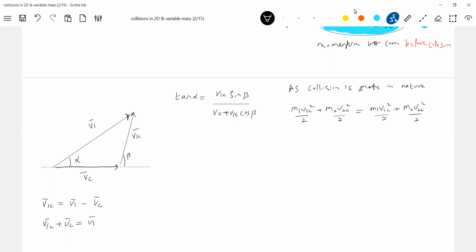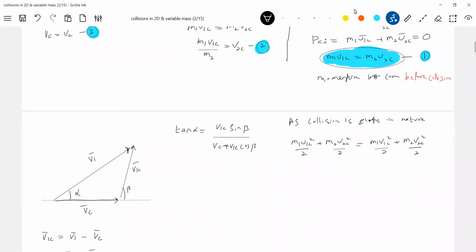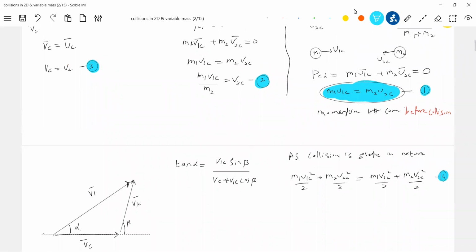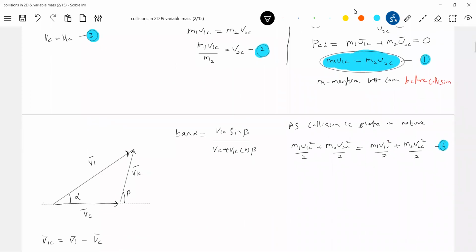So what are the equations? 1, 2, 3. Let me call this equation 4. Now what we are trying to do is obtain a relationship between V1C and VC. VC I can write as UC. We'll keep this much in hand.